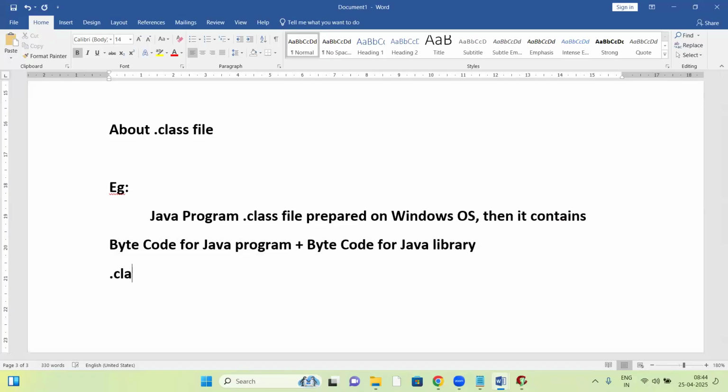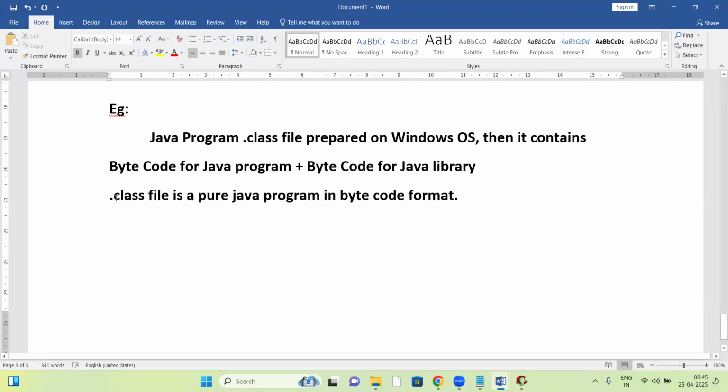So you get the dot class file. The dot class file is a pure Java program in bytecode format.